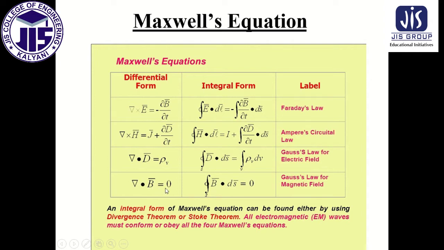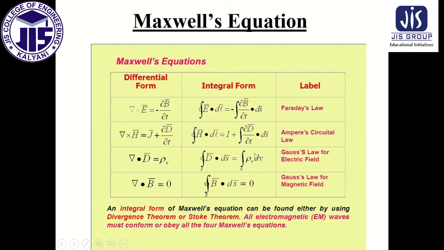Now Nabla dot B equal to 0. So if we do the volume integration both sides, by the Gauss's theorem, as I previously said, we can write integration over B dot ds equal to 0. An integral form of Maxwell's equation can be found either by using divergence or Stokes theorem. As I said, this one we can write by divergence theorem, and here if we take both sides surface integration, then how we can write integration over E dot dl? By Stokes theorem. All electromagnetic waves must conform to or obey the 4 Maxwell's equations.